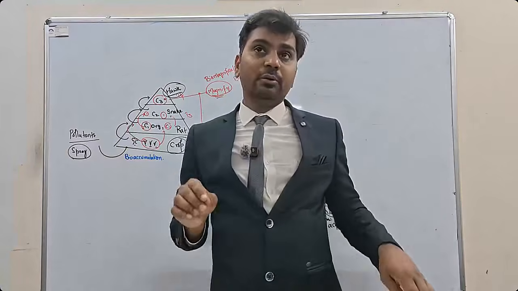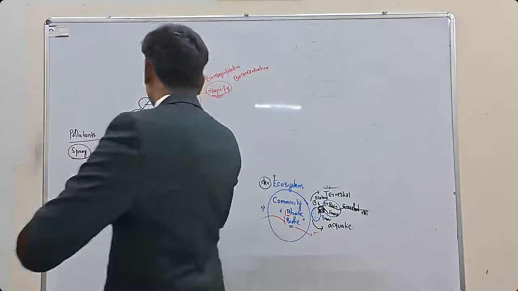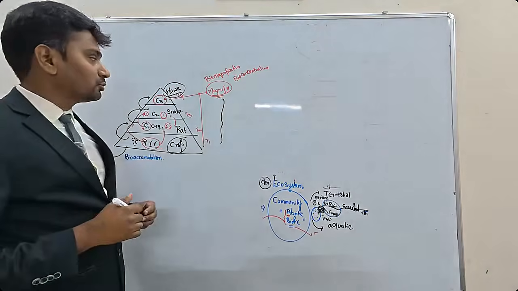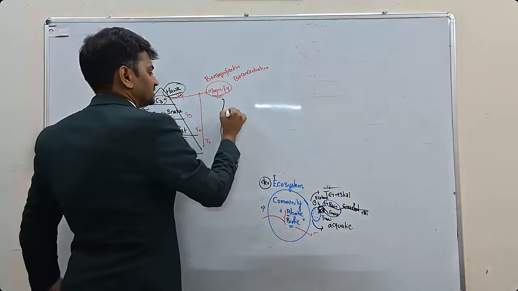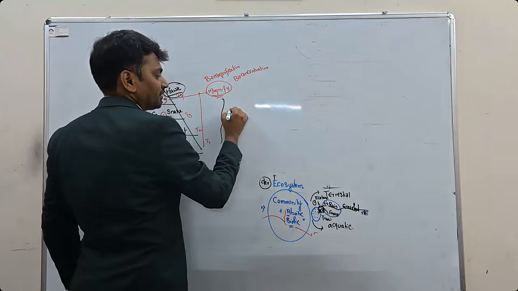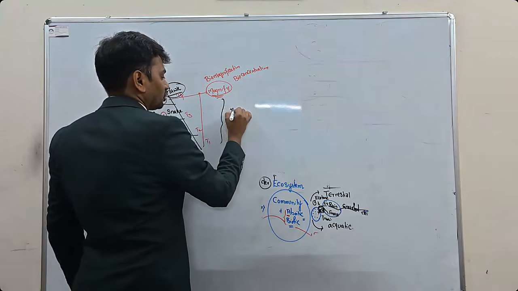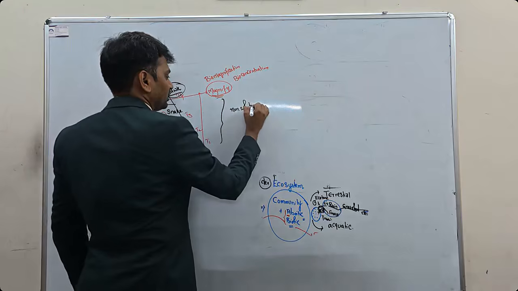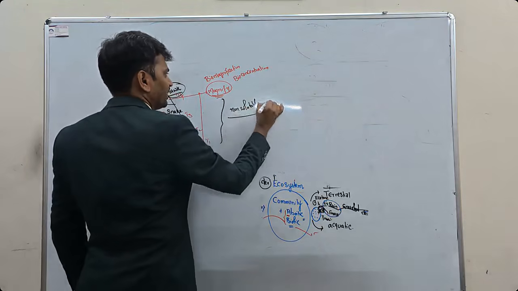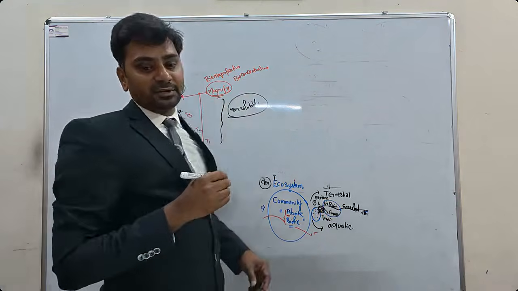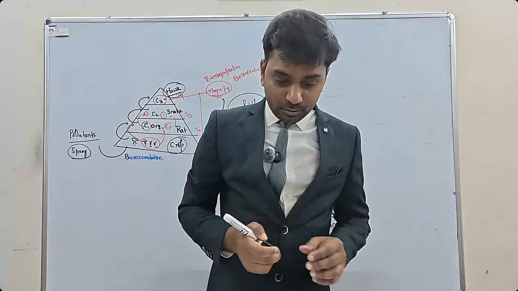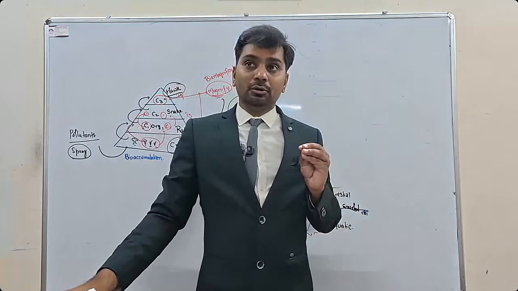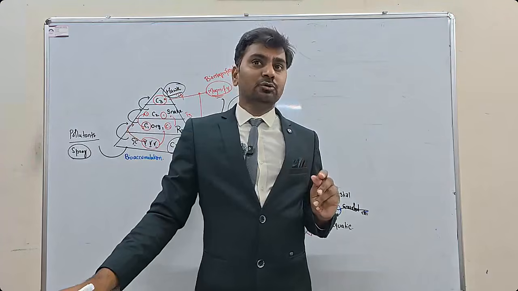Now, in order for biomagnification or bioconcentration to take place, the pesticide which is entering should be non-soluble. The characteristics of this should be non-soluble. Only then will bioaccumulation or biomagnification happen. What happens if it is soluble?